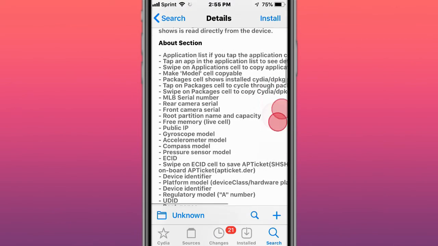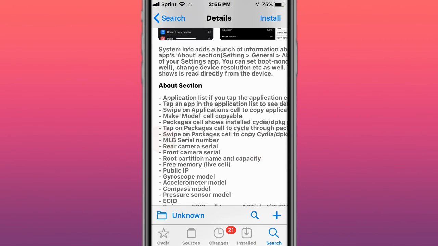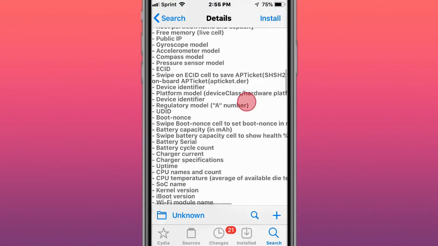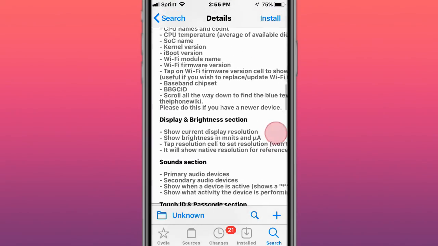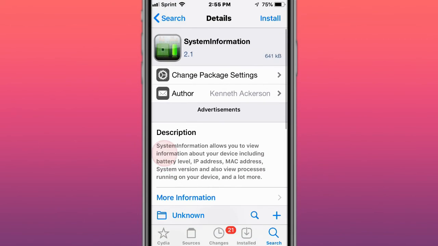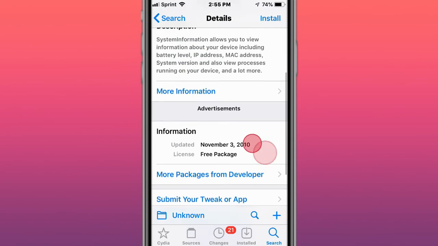This is called System Info, and it allows you to get system information, also change the resolution, and get, like I said, additional information, all this information right here in your settings app. Outdated tweak System Information allows you to view information about your device, just like System Info, but System Info is more updated. This has not been updated for a while.